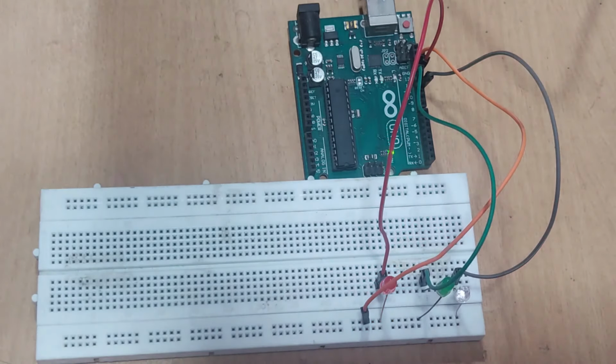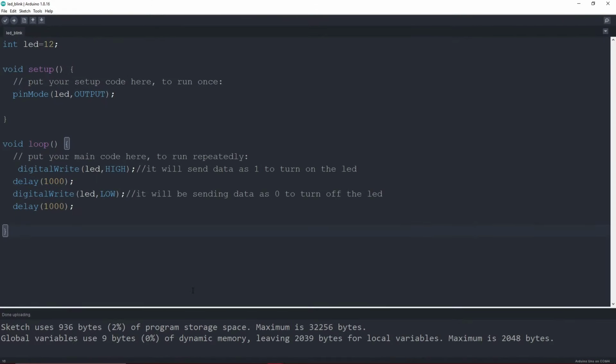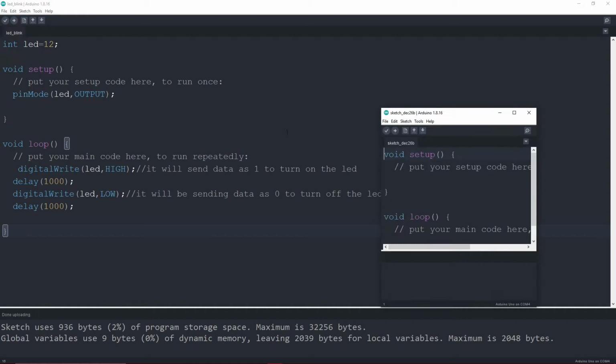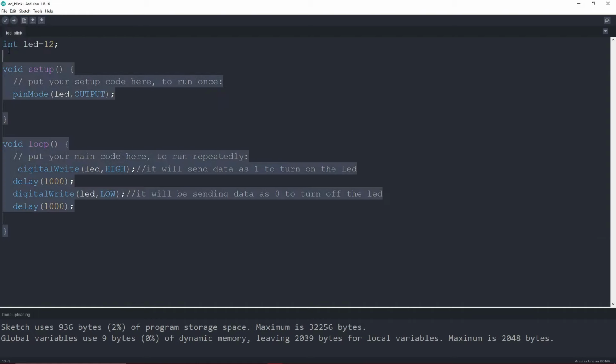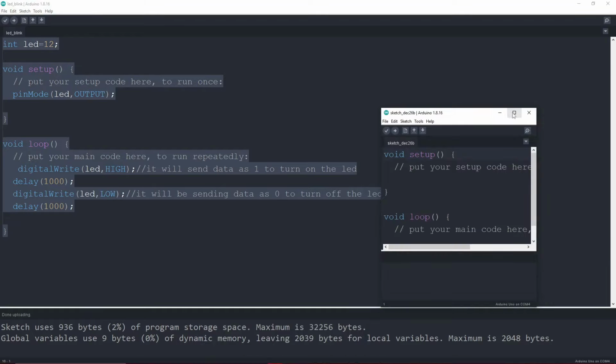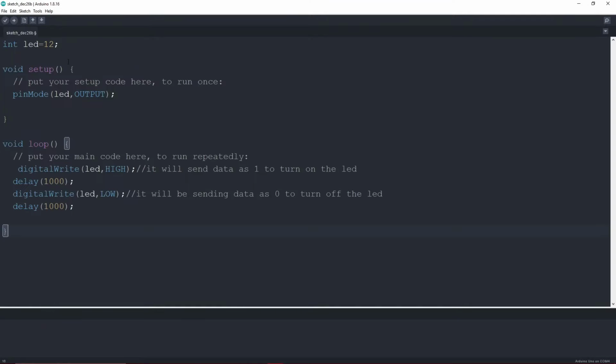So here you can see how they are connected. So once we are done with it, we will move towards our code. So in the Arduino IDE, what we will do is we will create a new file in here, and we will just try to copy this entire code in there, in that new file that we have created. And we will just paste this code in here, and we will try to edit that code.